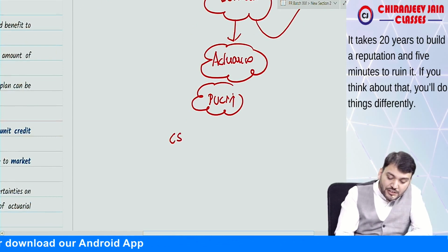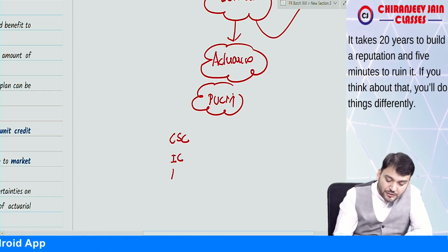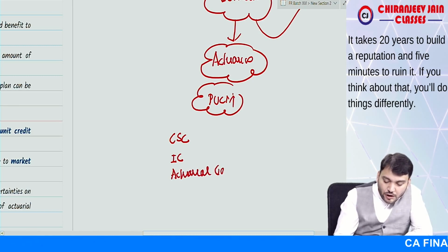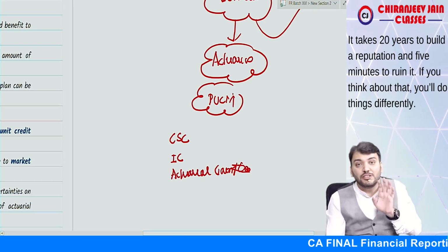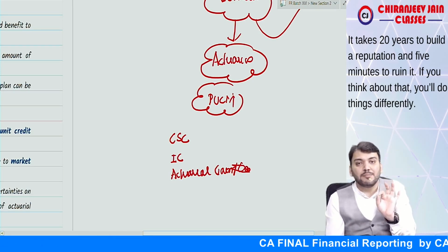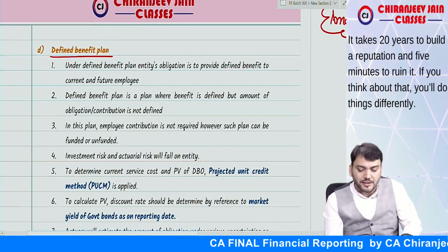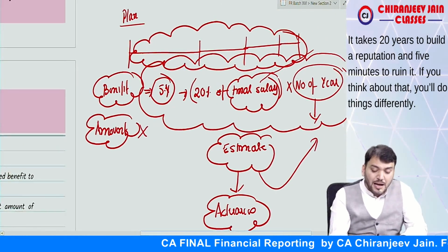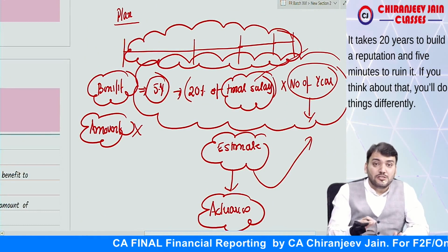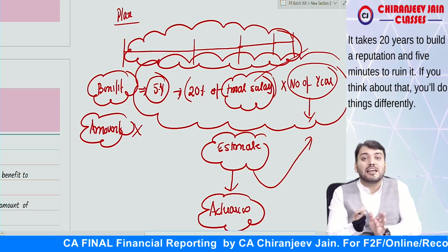One is known as current service cost, one is known as interest cost, and one is known as actuarial gain or loss. So these three will be recognized under which plan? Defined benefit plan. I hope you are understanding, correct? And in this plan, there is no need to contribute to a separate entity.